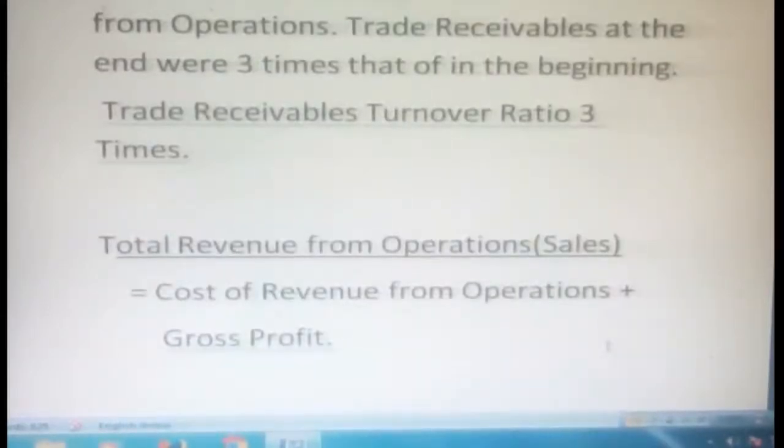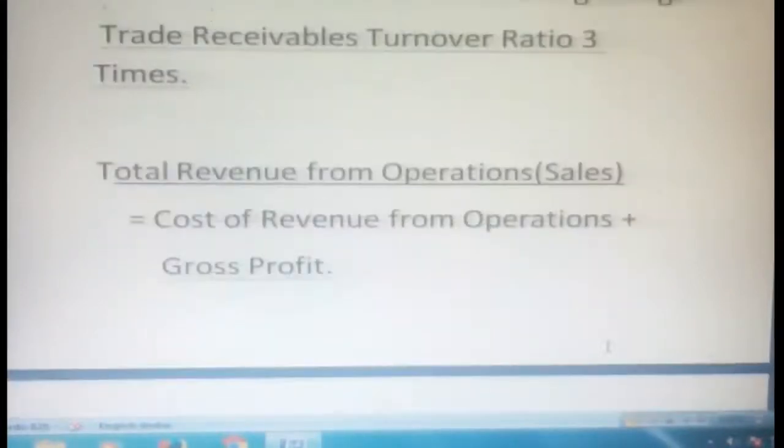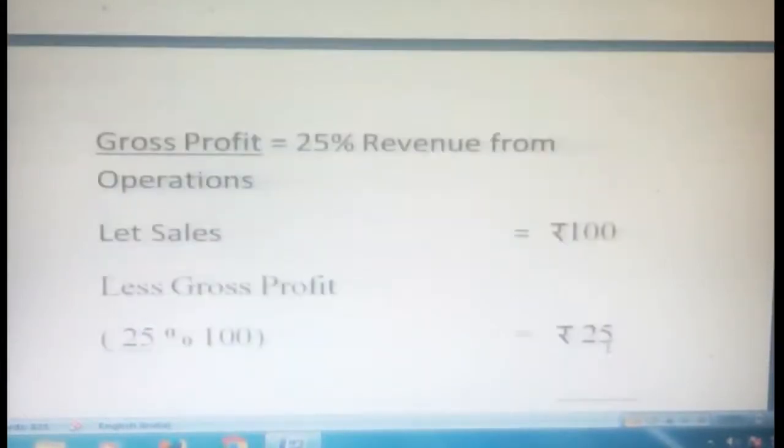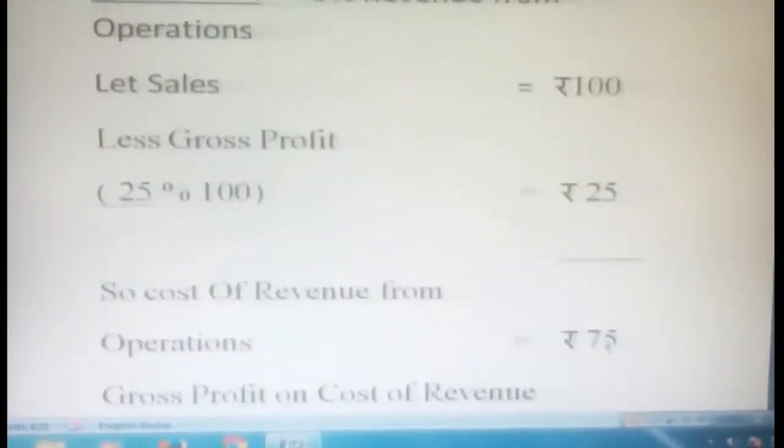First we are going to discuss the sales. What is our total revenue? Cost of revenue from operations plus gross profit. So you will get our total revenue from operations, or our total sales. They gave gross profit as 25% of revenue from operations. We consider sales equal to 100. Gross profit is 25% of 100, so naturally 25. So what is our cost? 100 minus gross profit 25, we get cost of revenue from operations 75.